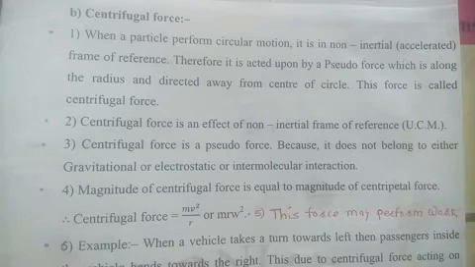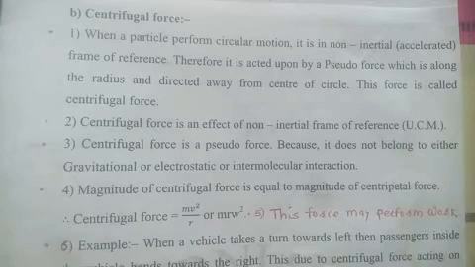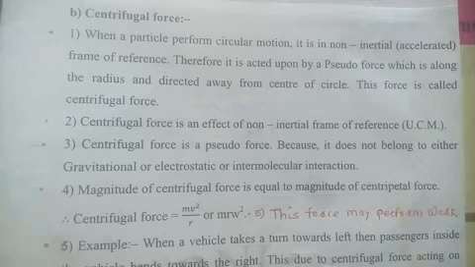I will repeat this. A particle performing circular motion has acceleration. Therefore, the particle is in an accelerated or non-inertial frame of reference. And when the particle is in an accelerated frame of reference, it is always acted upon by a pseudo force. In circular motion, this pseudo force is called the centrifugal force. And the direction of this pseudo force, that is the centrifugal force, is opposite to the real force, that is the centripetal force. Therefore, the direction of the centrifugal force is along the radius and away from the center of the circle.